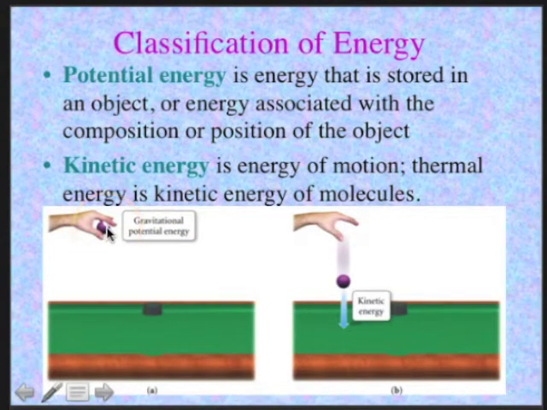It has the potential for losing energy when you let go of it. And as soon as you let go of the ball, it begins to fall, and that potential energy has been transformed into kinetic energy. So it's an example of two forms of energy being transferred one into the other.